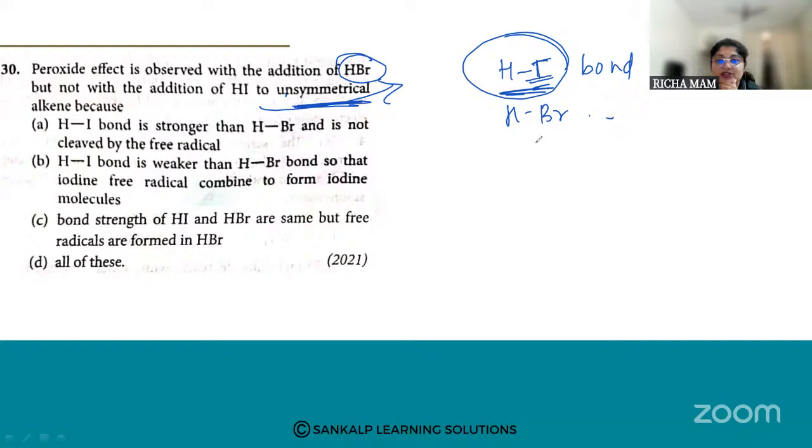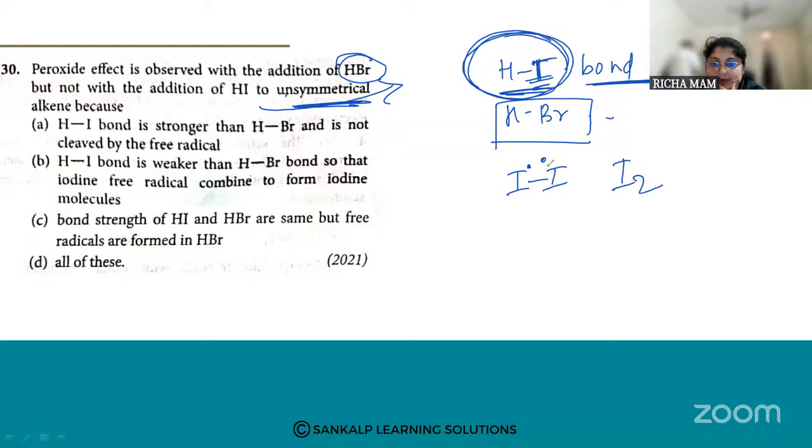So what we are doing when we apply the Markovnikov rule is that the negative part will be added to the carbon having less number of hydrogen atoms, and hydrogen will be added to the carbon having more number of hydrogen atoms, right? But when you are using HI, because the bond is weaker, the iodine will produce free radicals. The iodine itself will combine to form an iodine molecule. They will not go and add. Instead of adding to the double bond, they will form an iodine molecule.